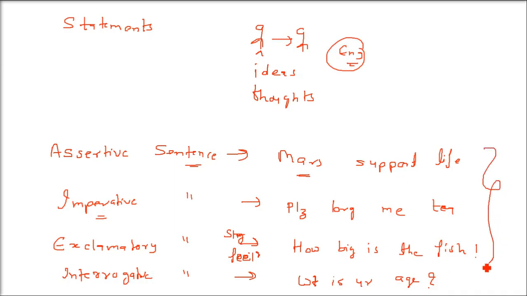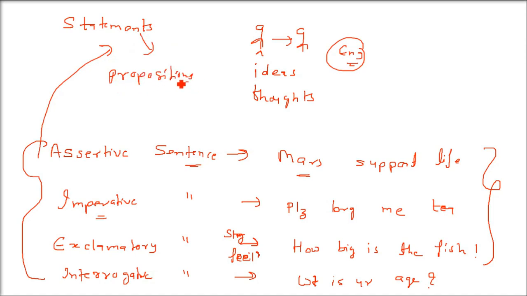So these are the sentences. Have you known about the sentences? Yes, that was an interrogative sentence. As I said, assertive. So what is a statement? Now coming to it, a statement or a proposition is an assertive or declarative sentence which is either true or false but not both.